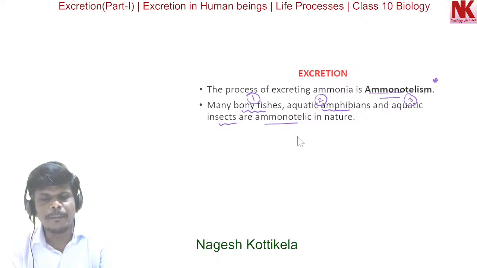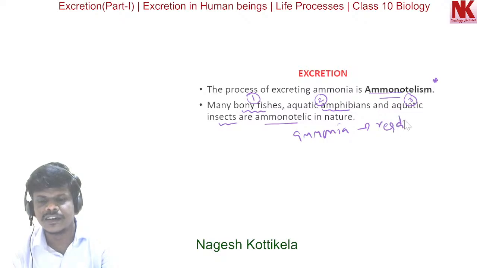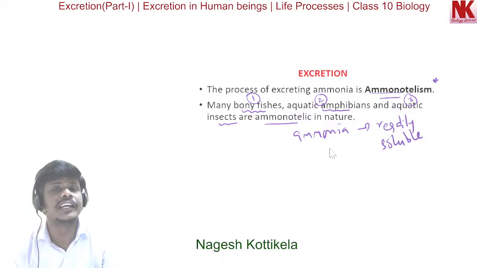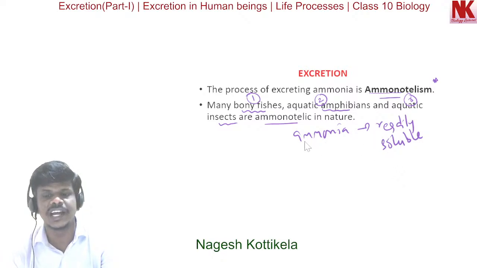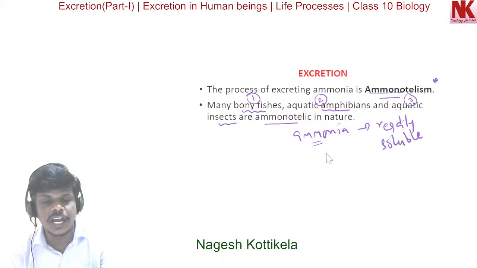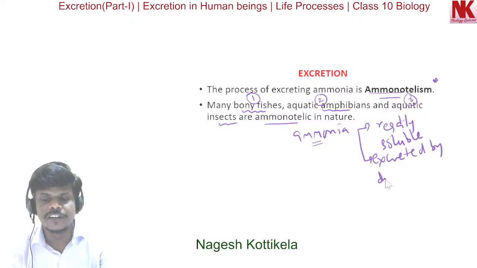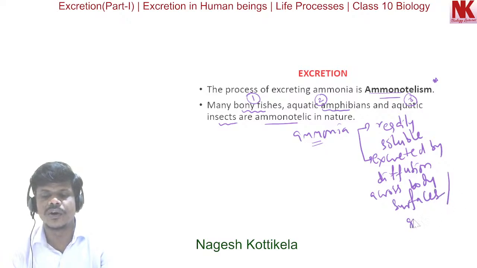Ammonia is readily soluble. Generally it is excreted by diffusion across the body surface, or through the gill surface in the case of fishes, as ammonium ions.